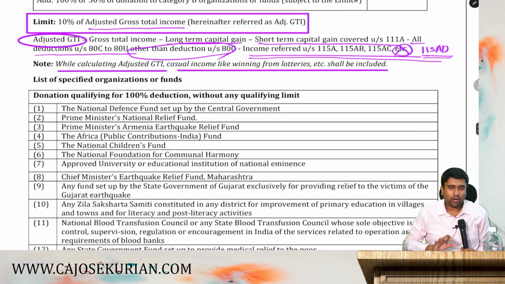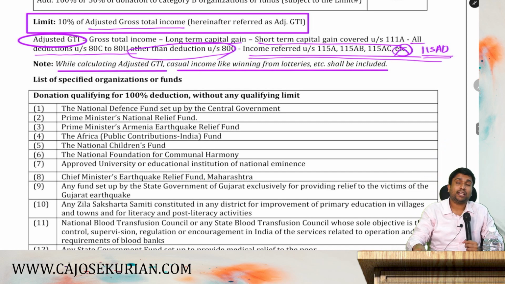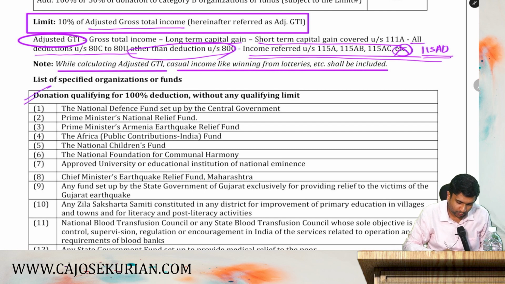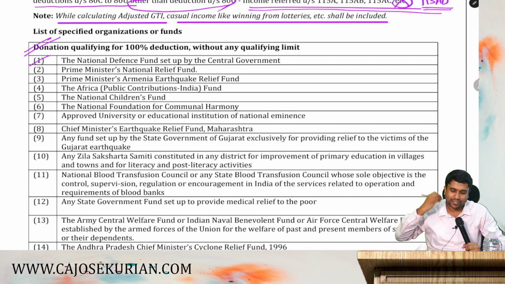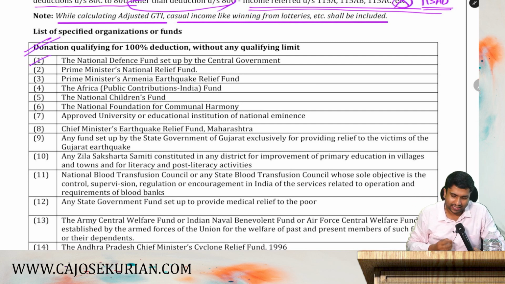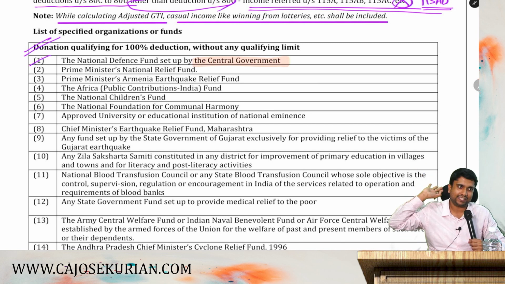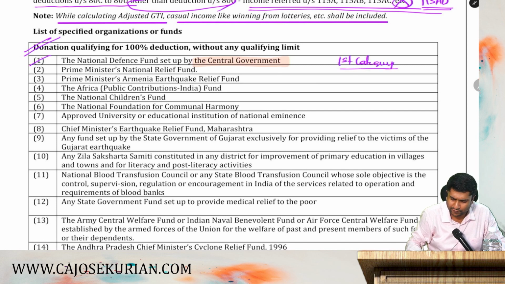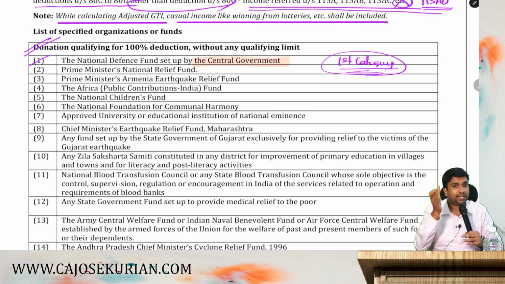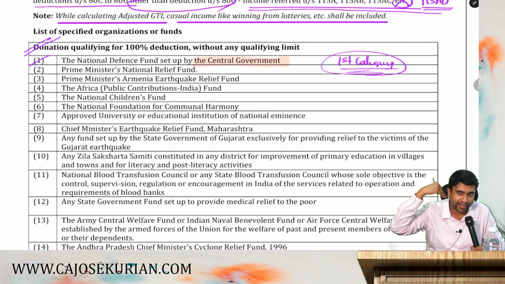Now, as I've told you, there are how many categories, friends? 4 categories. Which is the first category? That's what we are about to discuss. The first category means, number 1, National Defense Fund. Any contribution made to the National Defense Fund set up by the central government is allowed as a deduction, 100% without ceiling limit. Now we are talking about the first category. What is the specialty of the first category? 100% is allowed as a deduction without any ceiling limit, without any qualifying limit.